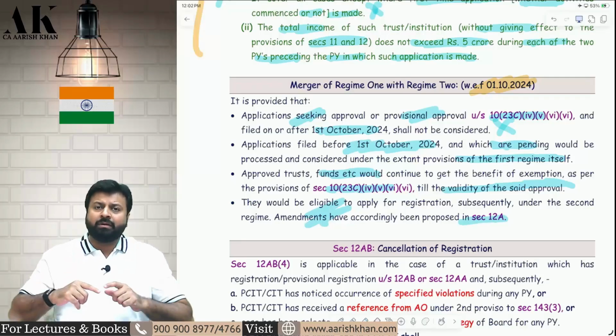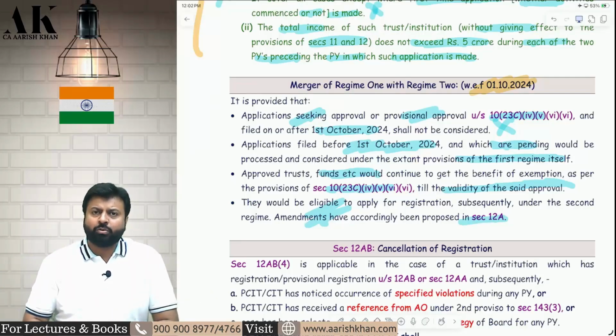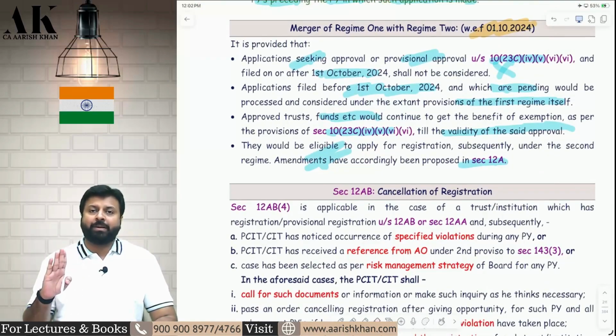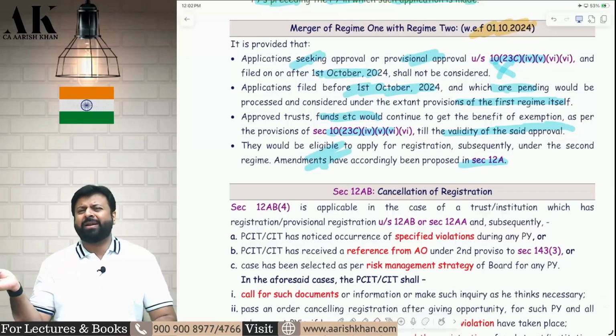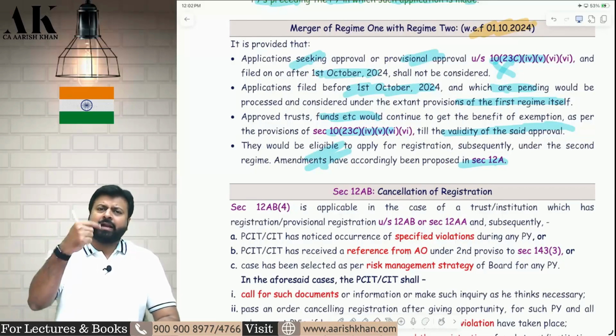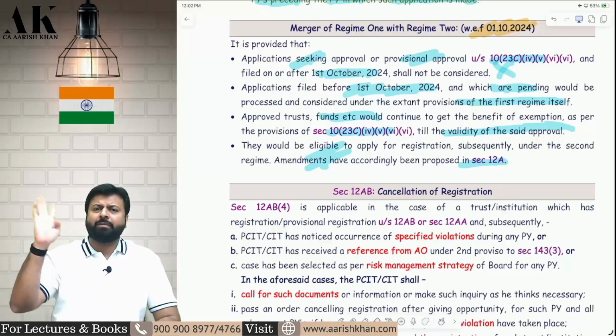After that you have to get registered yourself under 12AB only. Make application under 12A and get registered under 12AB. There is no other option available after that. I hope it is clear to all of you. So from 1st October, regime 1 doors are closed for application. Application cannot be made. All those who have already made an application will get the registration under regime 1 only, and they can continue the registration under regime 1 up to the validity. Once the validity is expired, then come under regime 2.